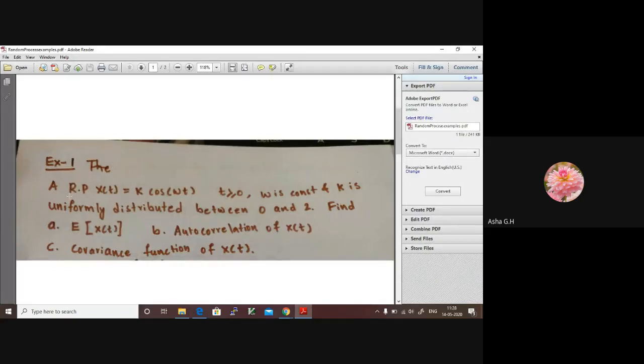The example says that a random process x of t is equal to k cos omega t. This is a random process where t is greater than or equal to 0 and omega is a constant value, and k is a random variable which is uniformly distributed between 0 and 2. Find, first, the expectation of x of t; second, the autocorrelation of x of t; third, the covariance function of x of t. Please write down and try to apply the equations that we have solved, and I will also solve it after some time.